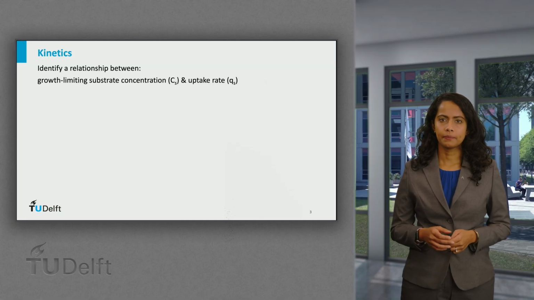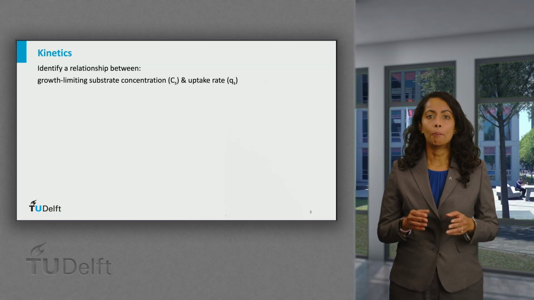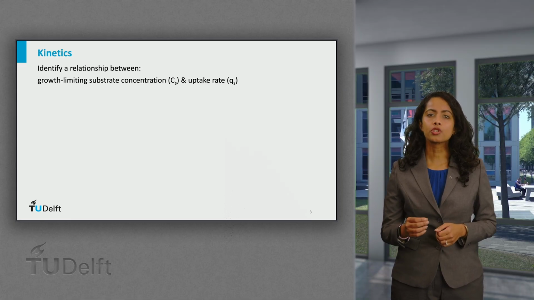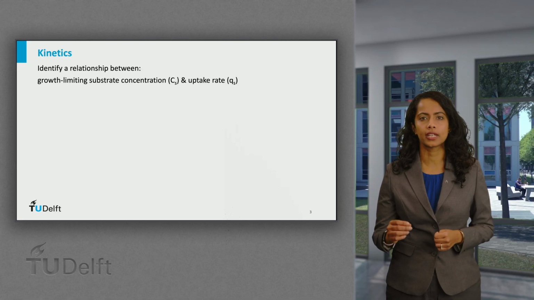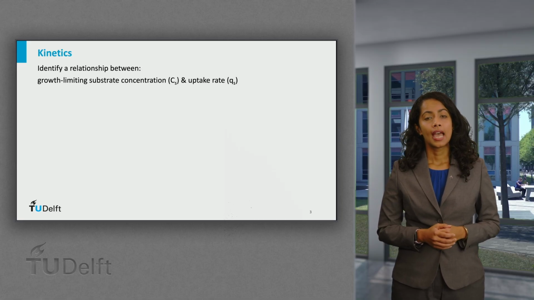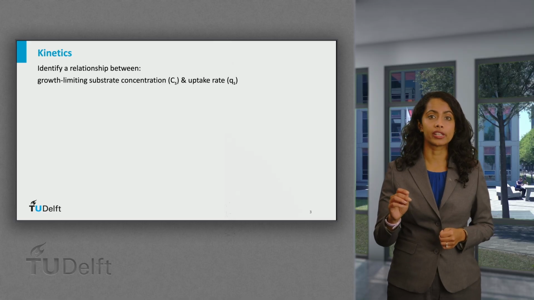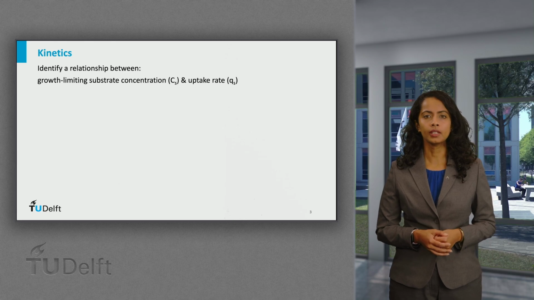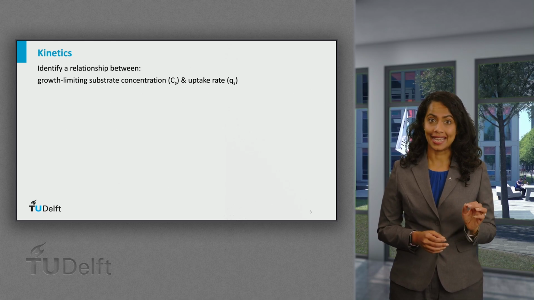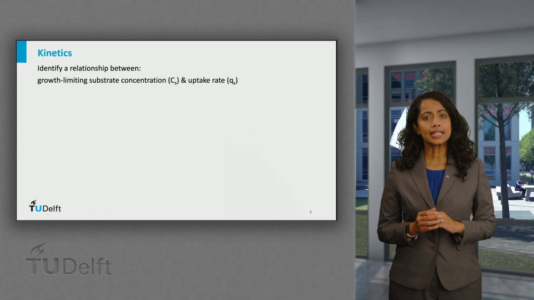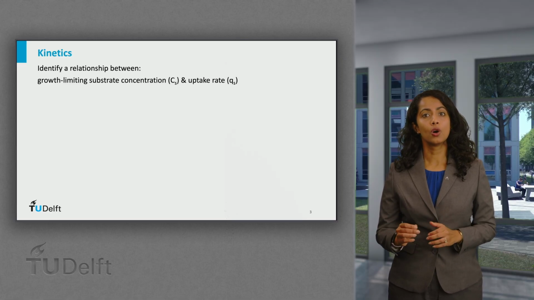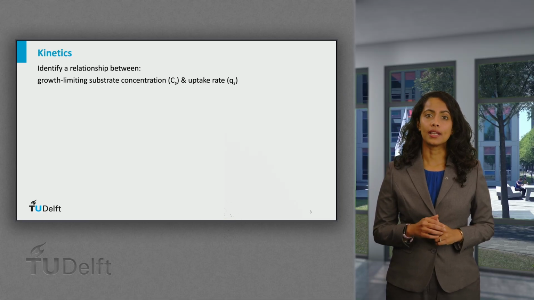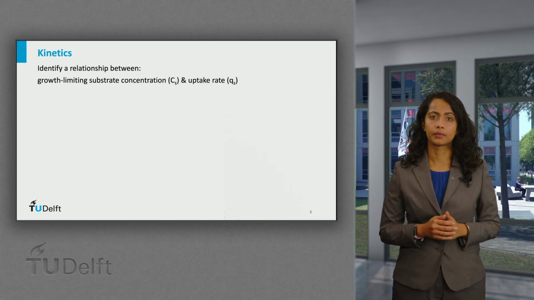In bioprocess design, the first kinetic Monod-like relationship we consider is to identify the consumption rate of the growth-limiting substrate, Qs, and the growth-limiting substrate concentration in bulk liquid, noted as Cs. The growth-limiting substrate, S in this equation, is by definition lower than that of any other substrate in the media and is the one that defines the overall growth.